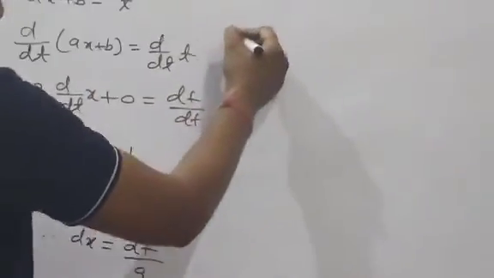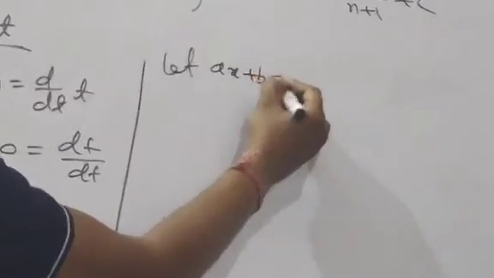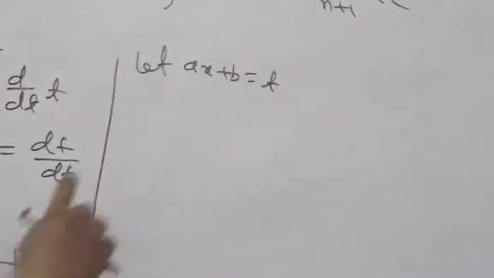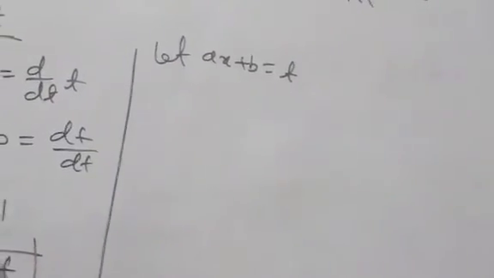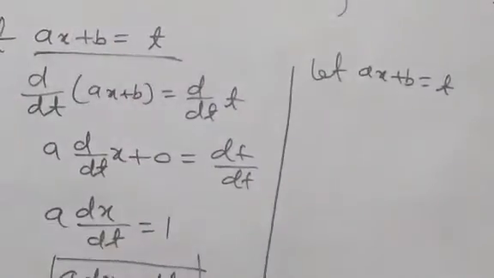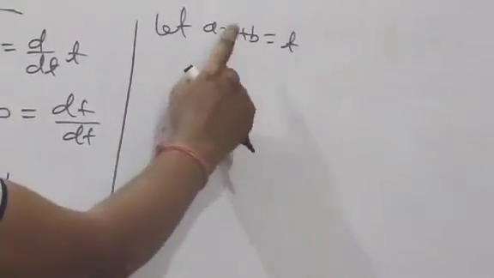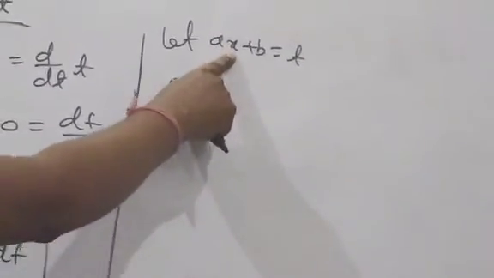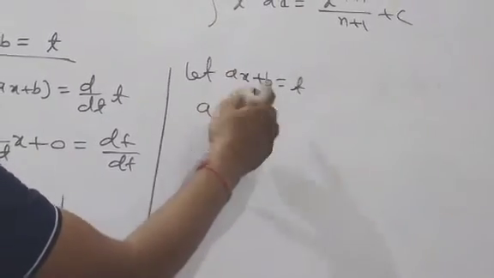But it is not compulsory to write all questions this way. We can write it directly also. Suppose this is t: let ax plus b be equal to t. What is the differentiation of this side with respect to x? I am going to tell a very short method. This is the legal method given in your book, but it is very lengthy. Because x is the variable here, a is a constant, the derivative of x is 1, and of b is 0.